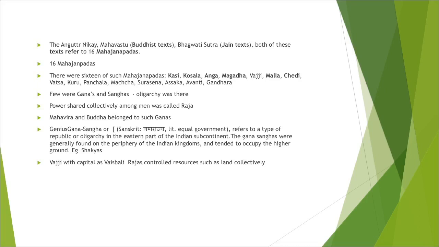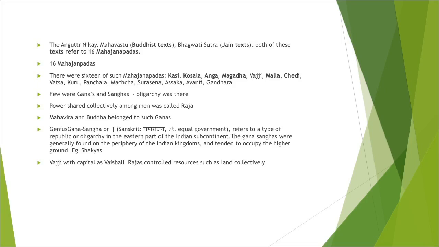Now, what type of rule was there in these Mahajanpadas? A few were Ganas and Sanghas, that is, oligarchy. Last year, in your Empire across the 3 continents, you have already studied the Roman Senate, that it comprised the nobility. The nobles ruled. Later on, the plebeians also joined it. So, oligarchy means the rule by few people. Both Mahavir and Buddha, who were the religious thinkers, belonged to such Ganas.